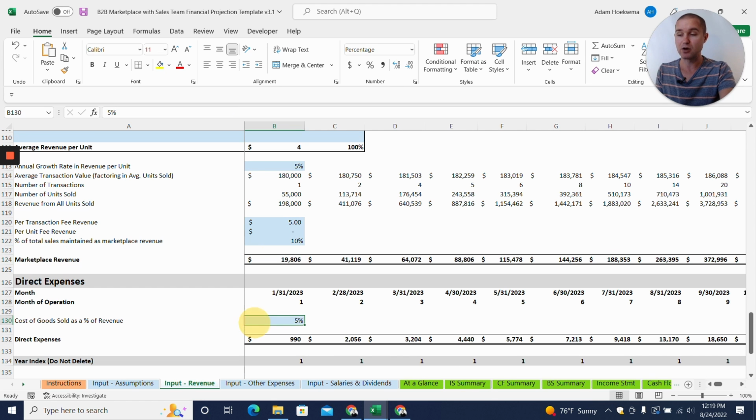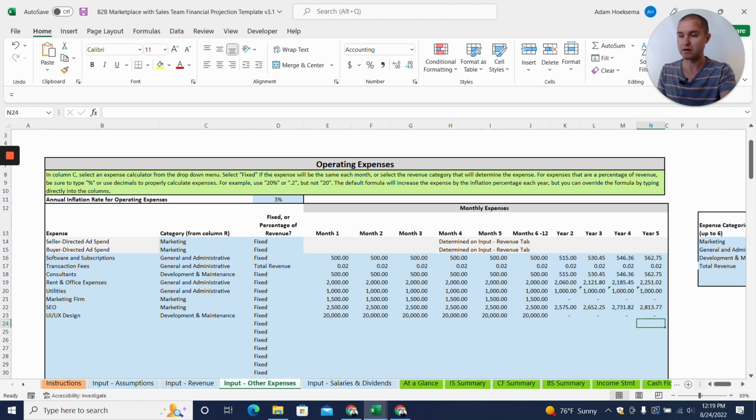The marketplace has a low cost of goods sold because the marketplace is not actually buying the product and reselling it. The marketplace is just making the connection and really earning that 10% commission on the sale. So your cost of goods sold would be really low.